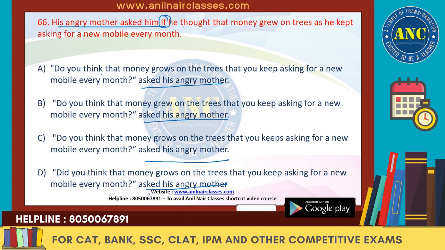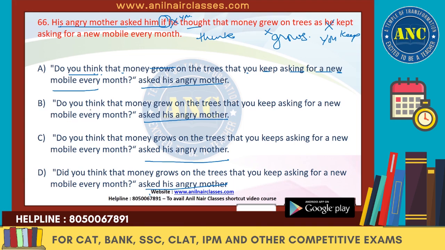Do you think. Thought is there, so it has to be think. He will be there, so it will be changed to you. Instead of grew, it will be grows. As he will, you keep asking for new mobile every month. So, do you think that money grows on trees, that you keep asking for new mobile every month?